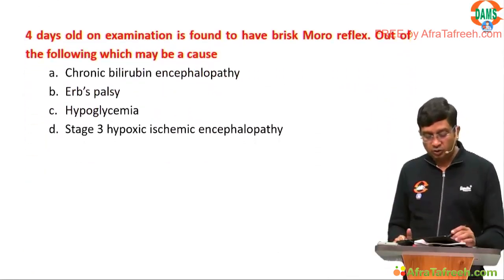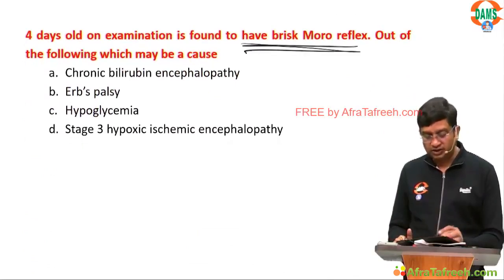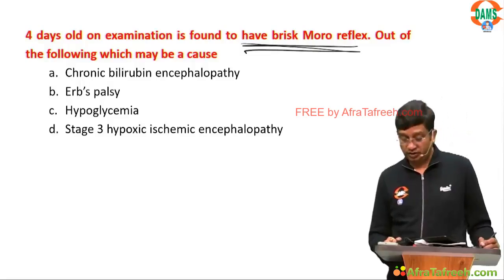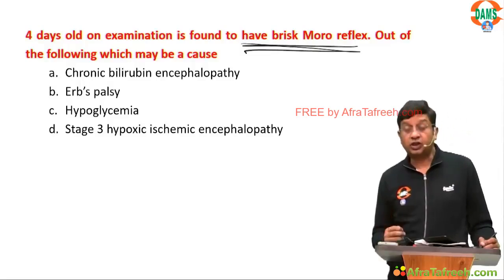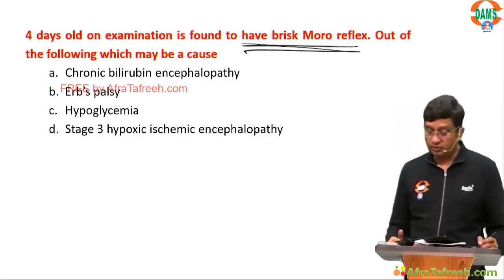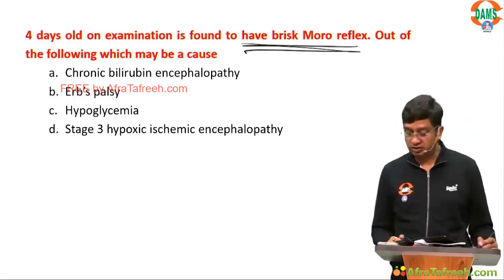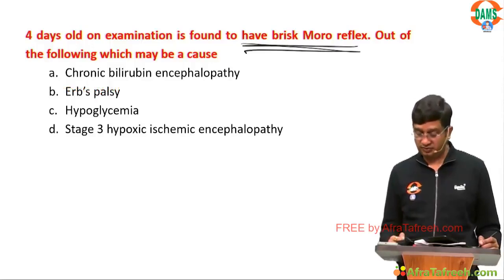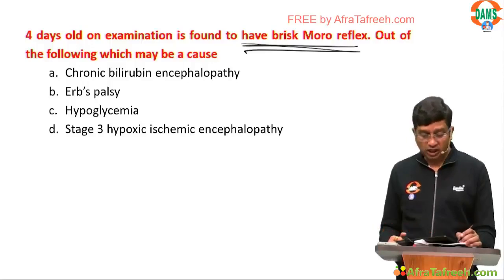A 4 days old on examination is found to have brisk Moro's reflex. Out of the following, which can be a cause? What can be a simple cause for a brisk Moro's reflex? I think you should all be able to answer this. The cause for the brisk Moro's reflex out of this is what?